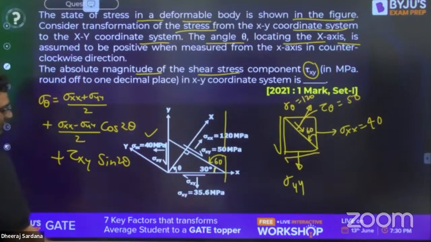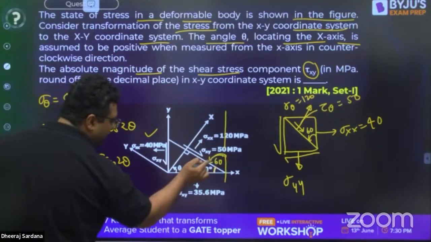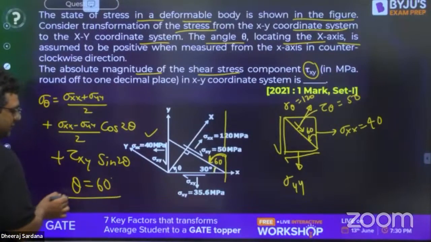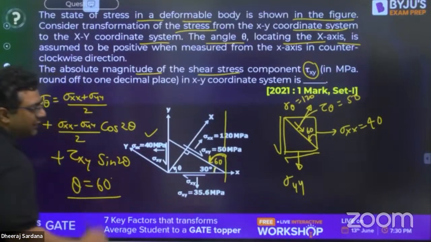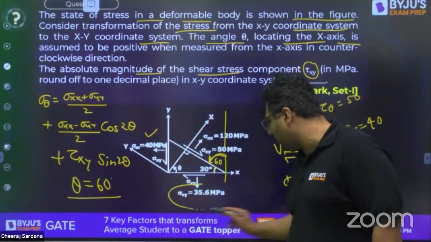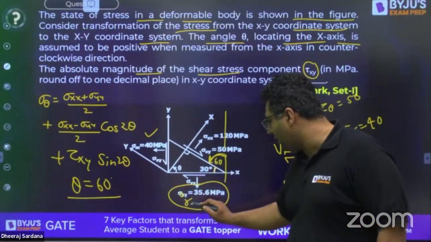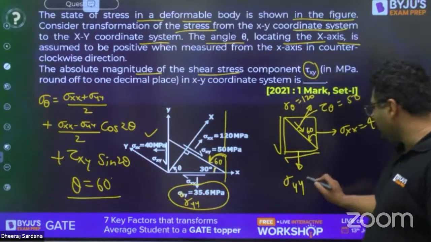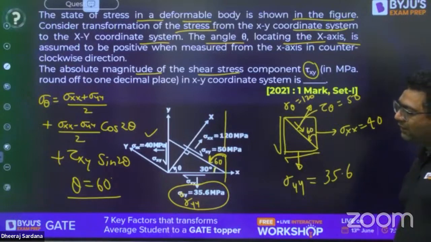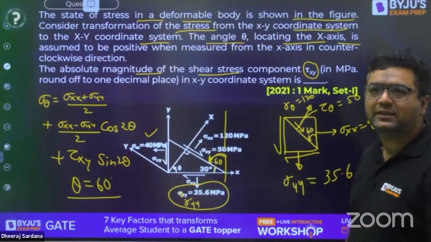If you see this question, theta is always taken from the x face anti-clockwise. Theta is going to be 60 degree. Sigma xx is 40. Sigma yy is also given as 35.6. So you just need to put the values and get the answer for shear stress.